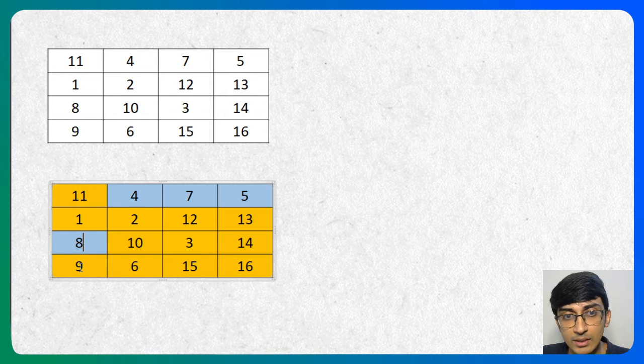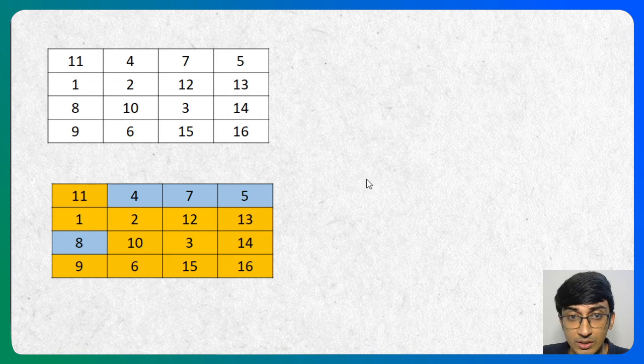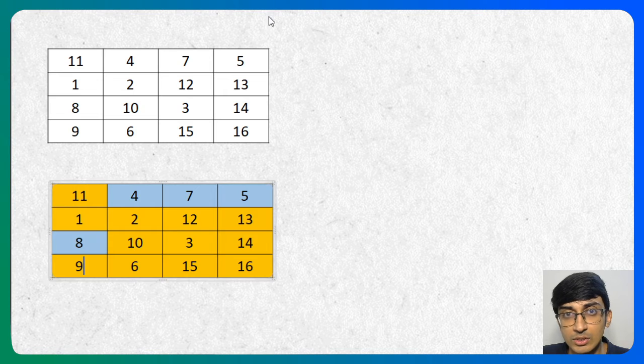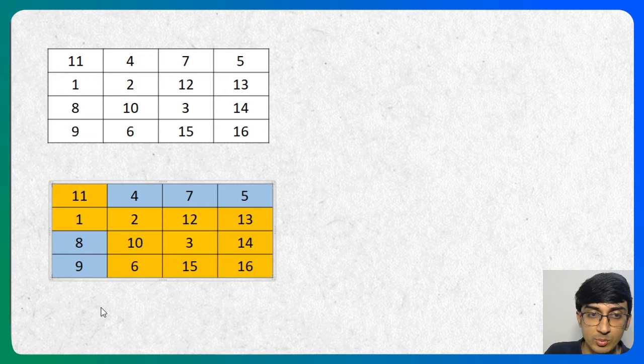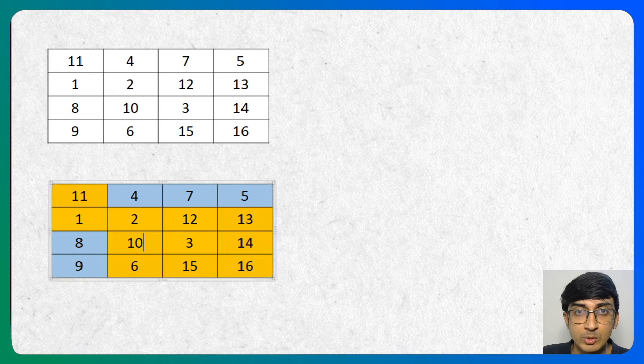So this is cleaned, but then its neighbors get dirty, which they already are. 9 is cleaned, and there's no neighbors as such, because the neighbors are in the next row, and we don't really have a next row at this point, right? So 9 is clean. But now when 10 comes in, 10 gets cleaned, but then its neighbors get dirty. So we have this, they got dirty over here.